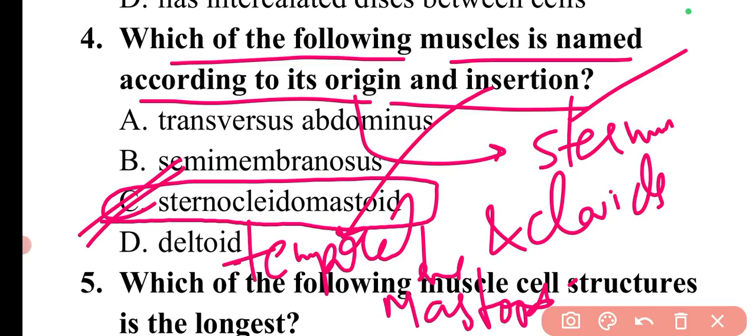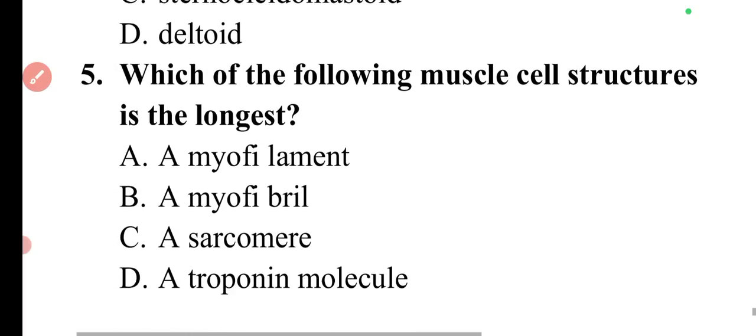So in this particular chapter, like the muscular system, you need to remember the name of the muscle, like from which criteria is used to name that muscle. So mostly these things are there in the muscular system. Then moving to the next question.